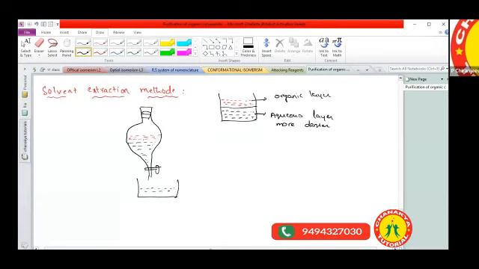Sir, by using solvent extraction, which type of substances can be separated? The solvent extraction method can be used for solids as well as liquids. The substance which is highly soluble in water and partially soluble in an organic solvent can be separated by the solvent extraction method.